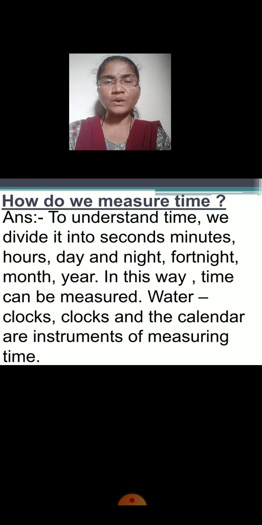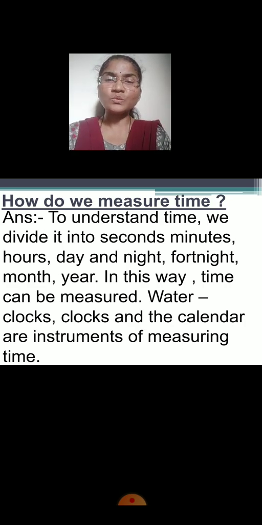Fortnight is a period of 15 days. Okay, that means 2 weeks. As everyone knows, 1 week is equal to 7 days. Okay, 2 weeks is equal to 15 days. That is called as fortnight. Children, understood? 15 days, that is called as fortnight. Okay, in this way, time can be measured.